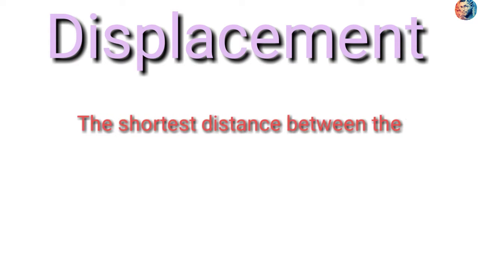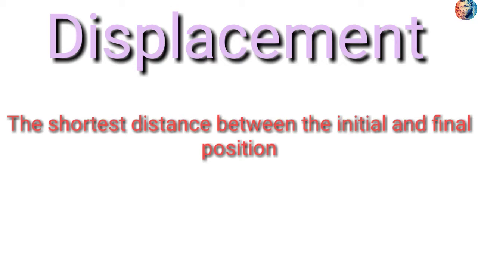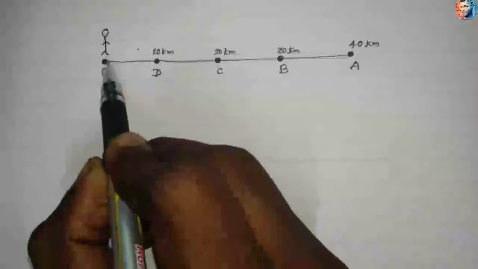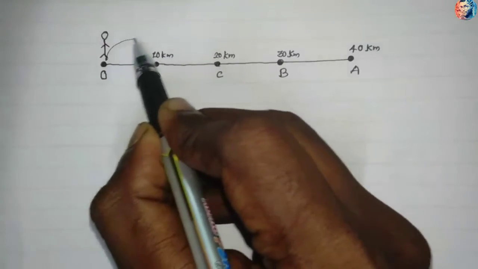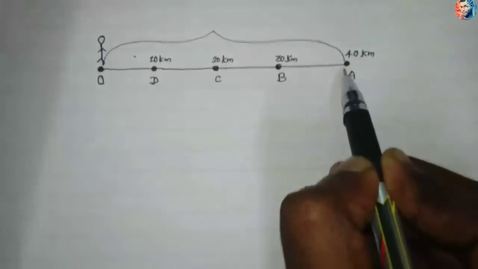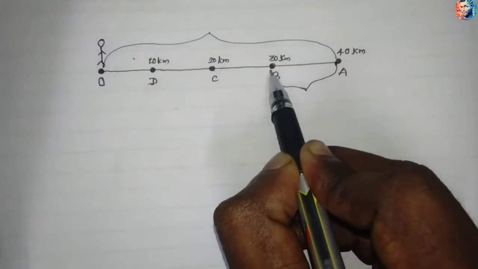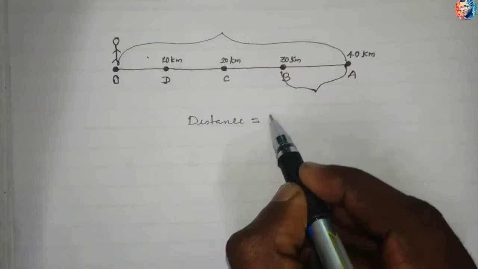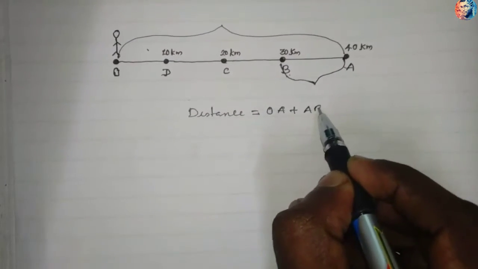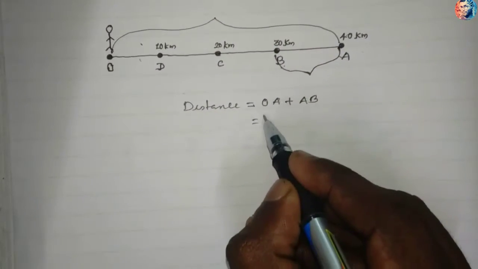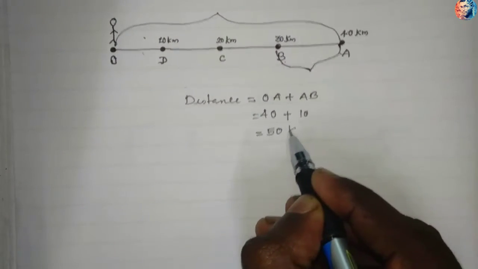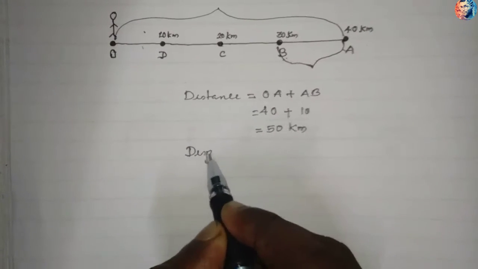Displacement means the shortest distance between the initial and the final point. The unit of displacement is meter. When a person is moving from O to A and A to B, O is the initial position and B is the final position. So what is the distance? OA plus AB. OA is 40 plus AB is 10, total 50 kilometer.